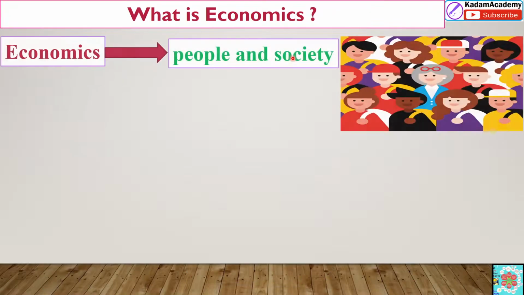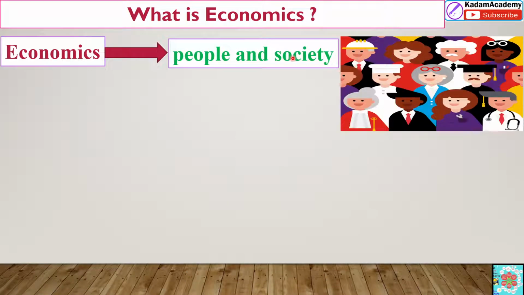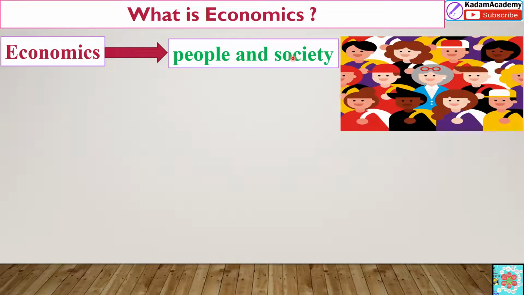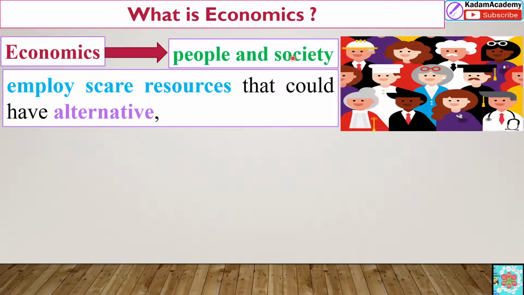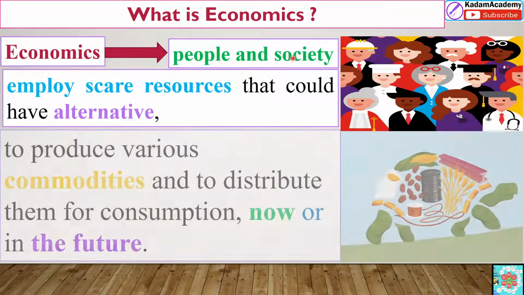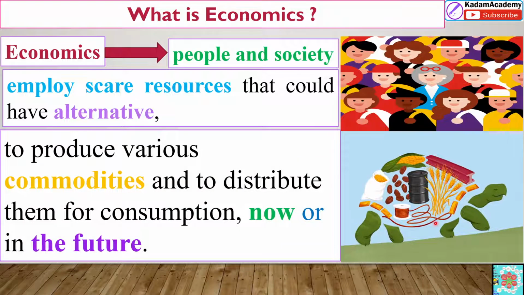What is economics then? Economics is very simple. It is the study of how people and society use scarce resources that could have alternative uses in order to produce various commodities. See, these are the various commodities.